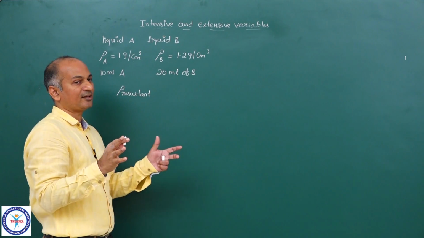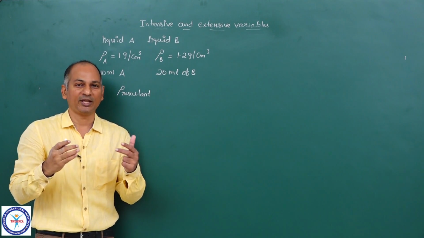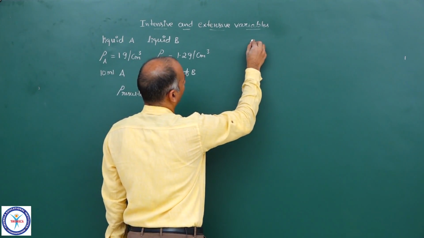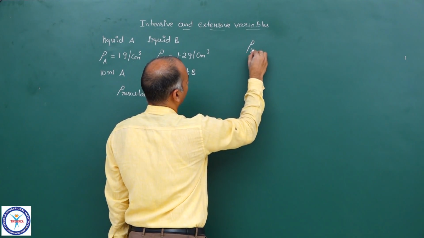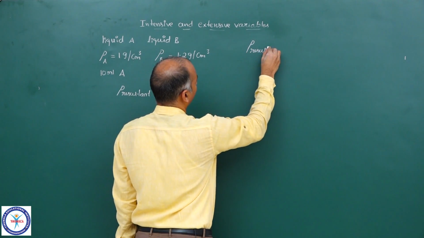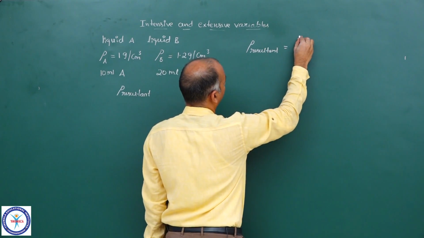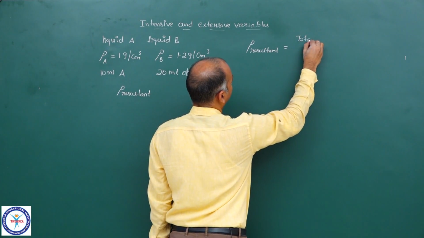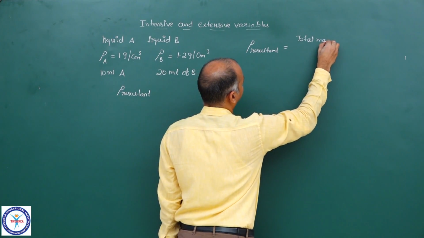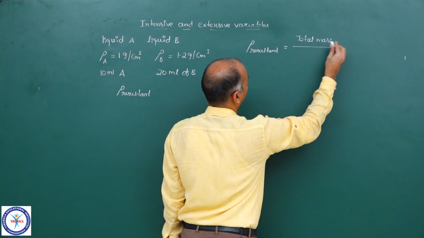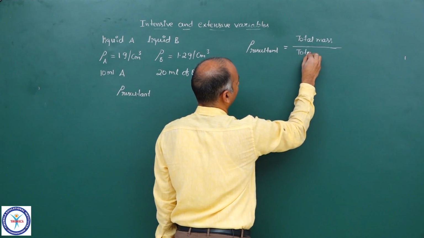You mix both of the liquids, you will get a mixture, and we require the resultant density. Now, rho resultant is equal to total mass of A plus mass of B upon total volume. Simple.